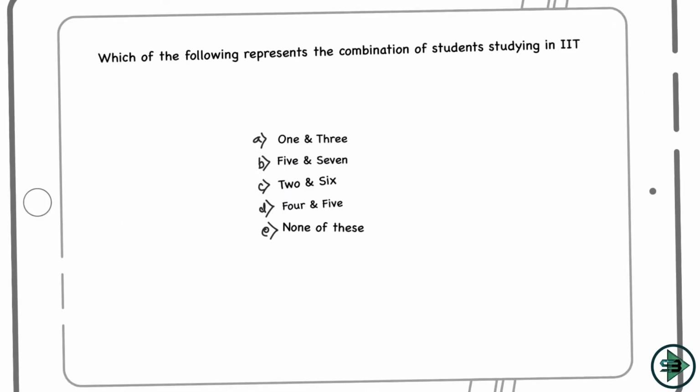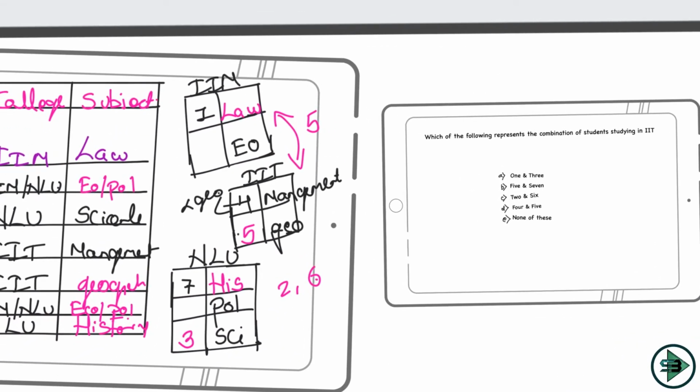And the last question is asking me, which of the following represents the combination of students studying in IIT? So which two students are studying in IIT? Let's come here. In IIT I have 2 students, which are 4 and 5. Right? 4 and 5 are studying in IIT.